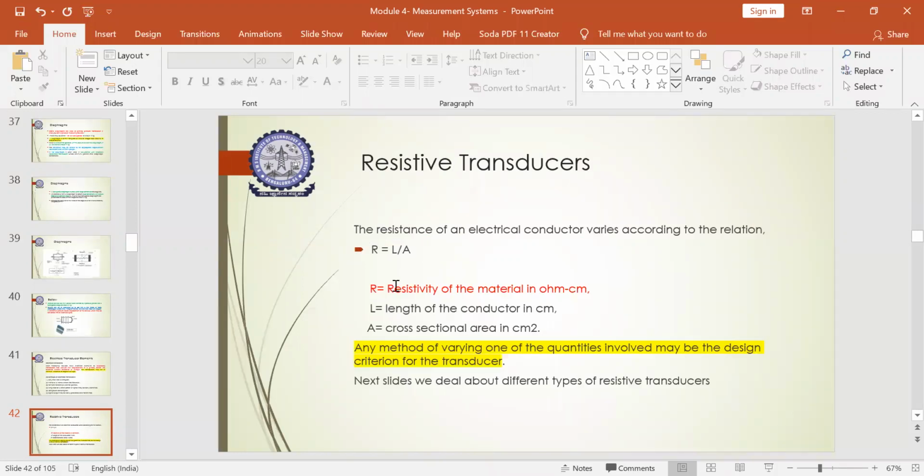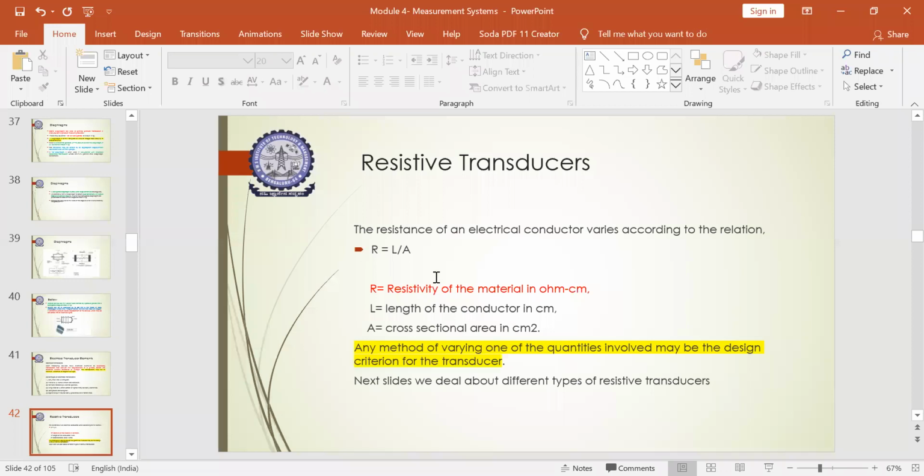Here ρ stands for the resistivity of the material. The unit will always be in terms of ohm centimeter. The length L will be the length of the conductor through which you are making the current pass, and A will be the cross sectional area. The unit for the cross sectional area will be centimeter square.